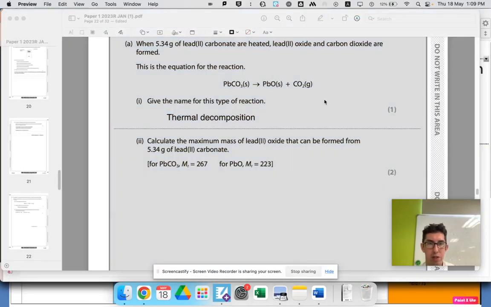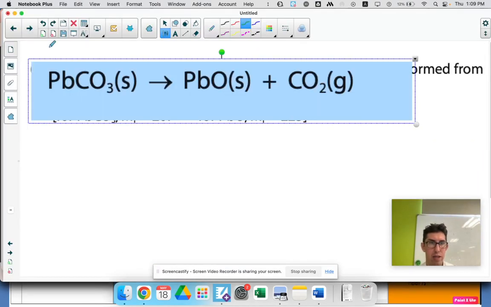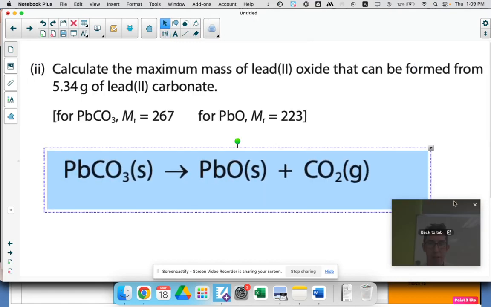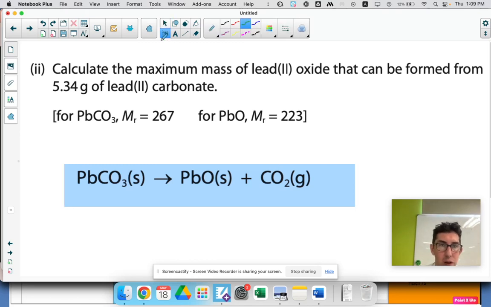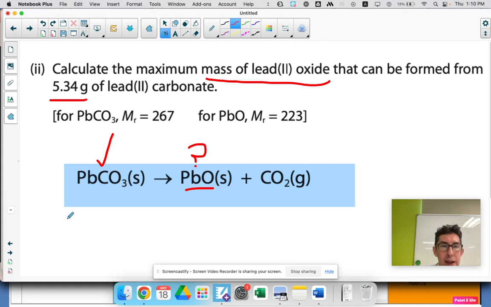I always teach my students when they're doing questions like this, start off by doing a tick and a cross. What are they asking us about? They're asking us to calculate the maximum mass of lead oxide. That's that one there, so put a question mark in front of that. That's the one we want to calculate. And they've given us information: the mass of lead carbonate. So put a tick next to that. This is a reacting masses type of question. Basically, you're expected to work out moles, use moles to work out moles of something else, and then work out mass. So always work out the moles of the tick.